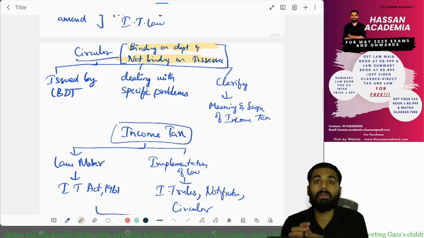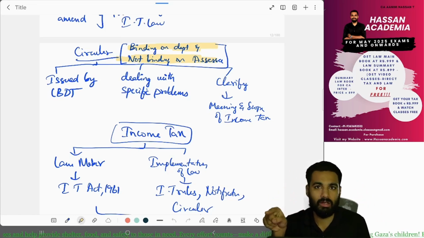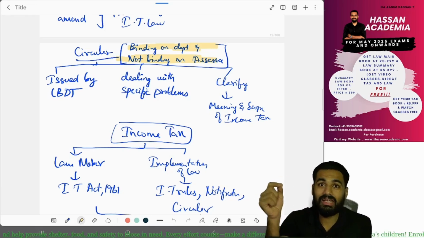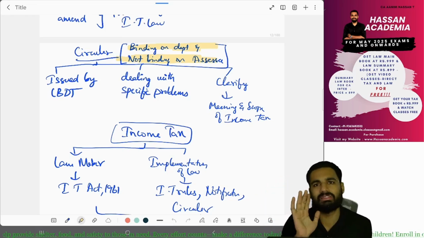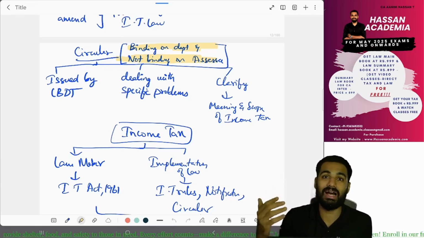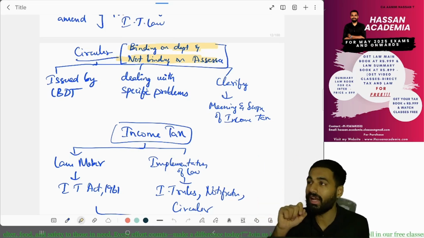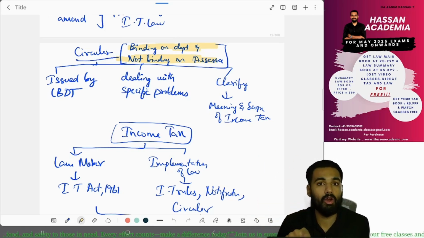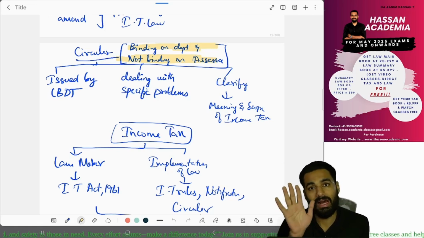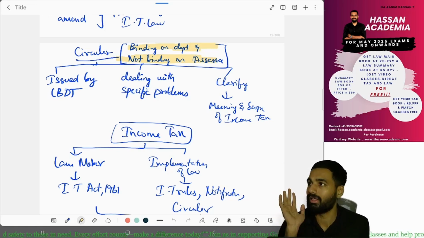So tomorrow the department should not be in a question mark. If the assessee is in favor, the assessee will say okay, fine. But if the assessee is against this circular, the assessee can go to the court. It is binding on the department, yes, the department has to follow it, but it is not binding on the assessee.